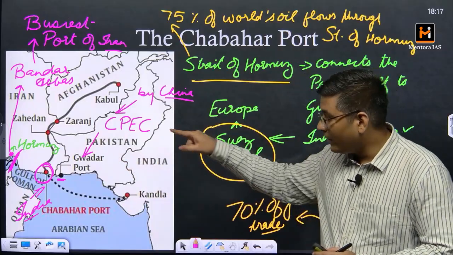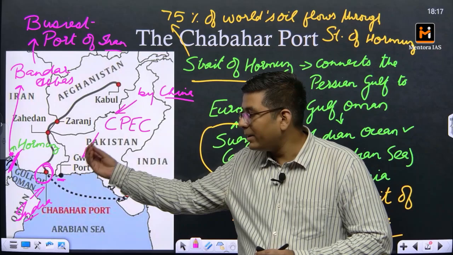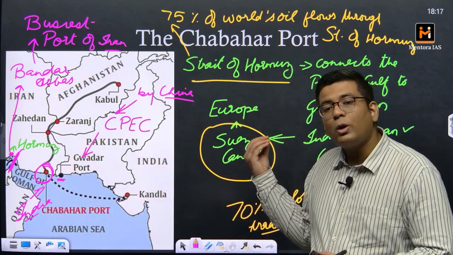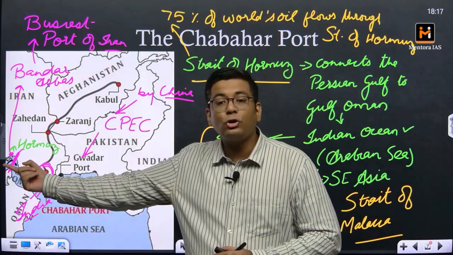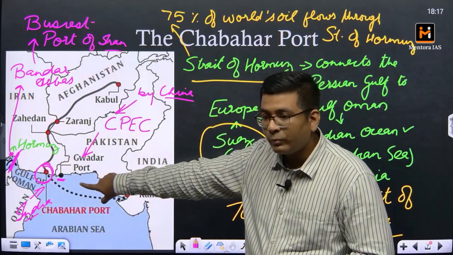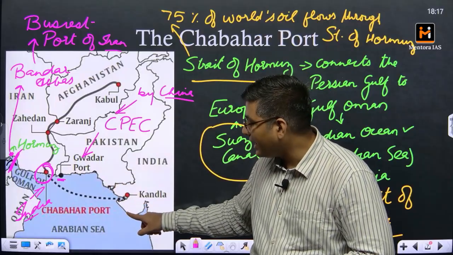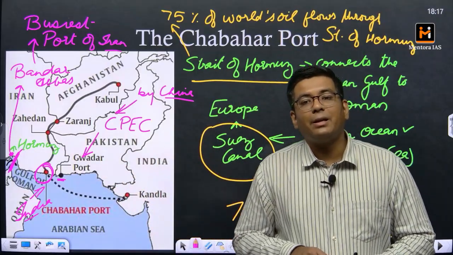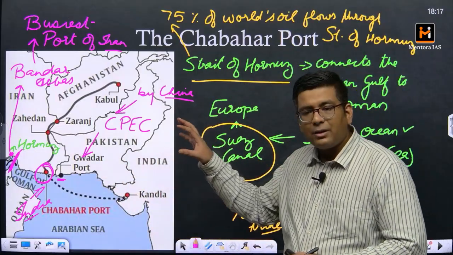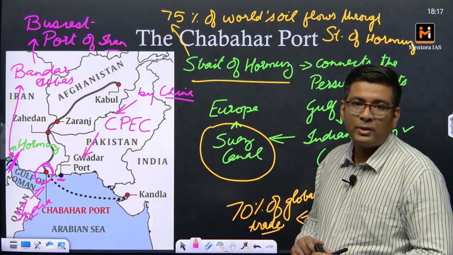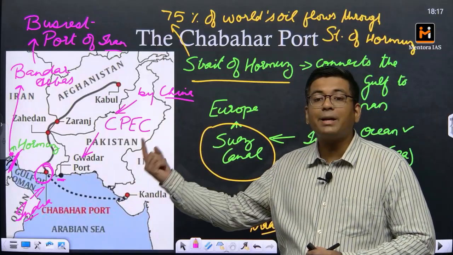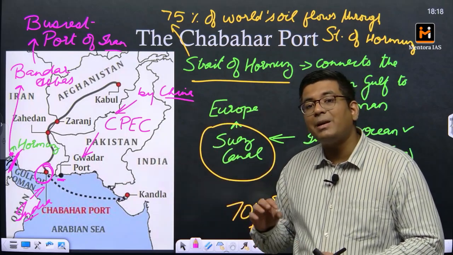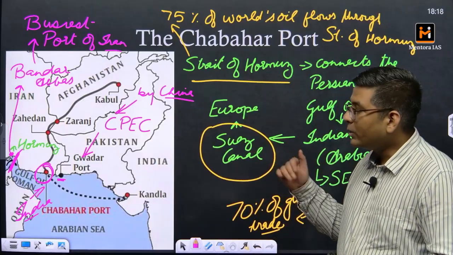Now the second thing: Chabahar is located at a geographically feasible location very close to a lot of busy ports. On one side it has Dubai, on the other side Gwadar, Karachi, Kandla, and Mumbai. These are some of the busiest ports in the region, all located in close proximity. So the Chabahar port can serve as a transit point, a repair point, and at the same time an access for India to various parts.